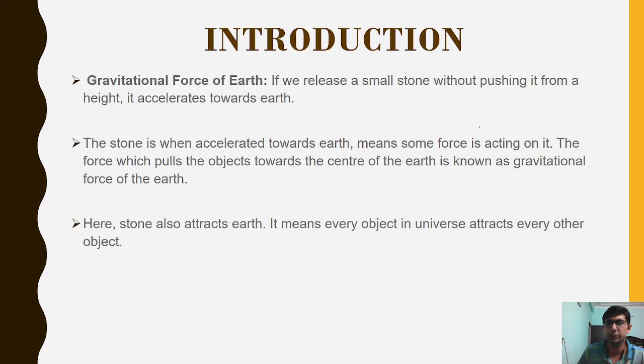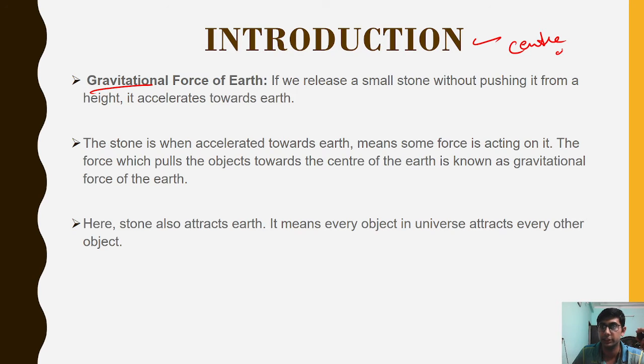So, introduction. In the introduction, we can say that gravitation is a force which attracts two bodies which have masses. Like we can see, I have this pen holder. If I just push it, and then apply no force, it will fall down. Why does it fall down? Because of gravity. Because this object was attracted toward the earth and toward the center of the earth.